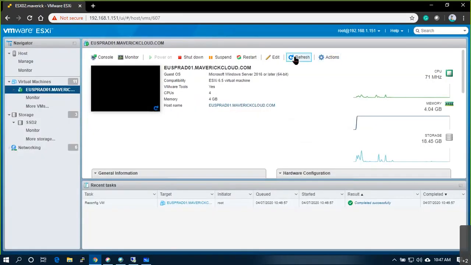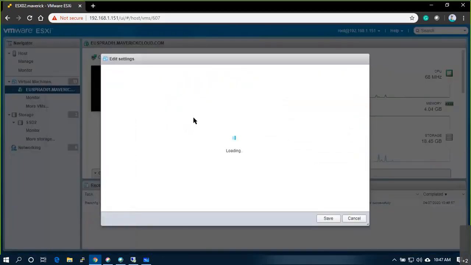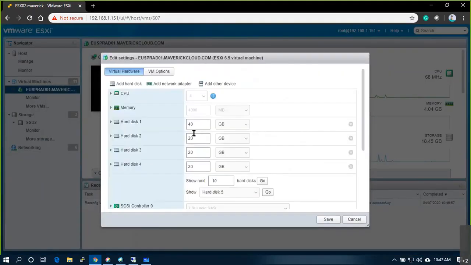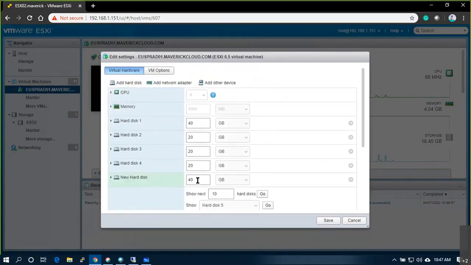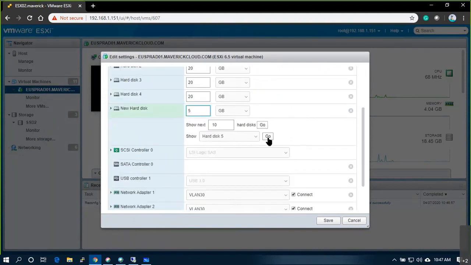I haven't allocated or what? Let me see. Edit settings. No, it is not allocated. New hard drive, 5 GB, hard disk 5.